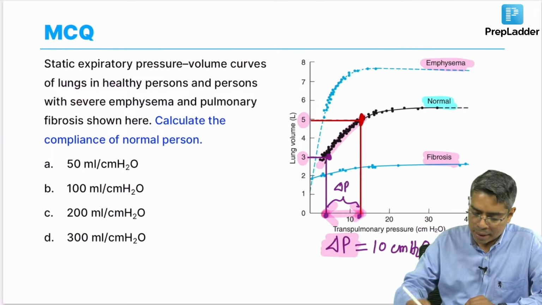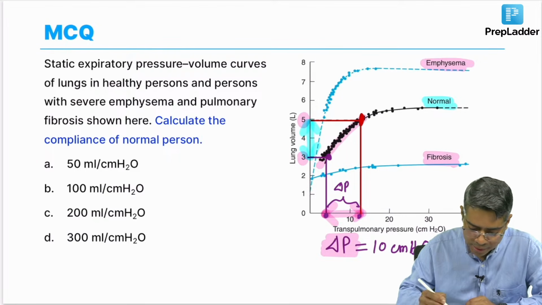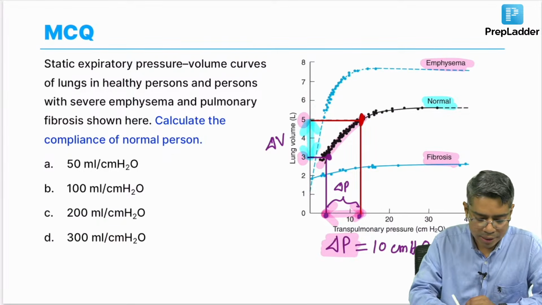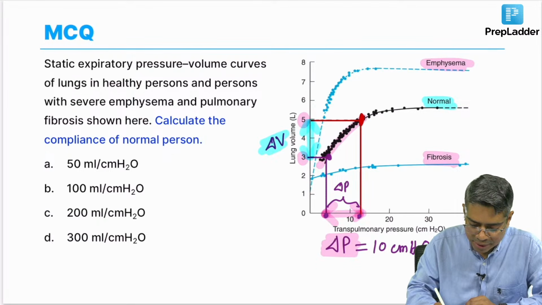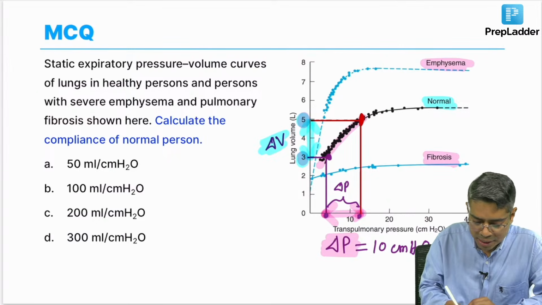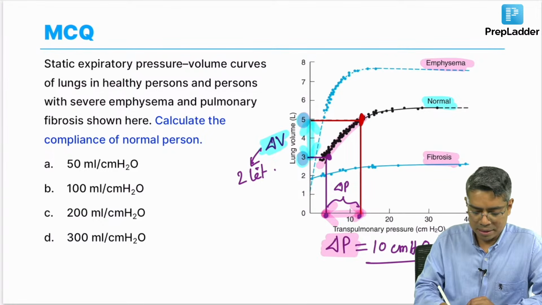And the difference between these 2 points on the y axis is my delta V. In this case delta V is from 3 to 5, which means 2 liter. So, delta V is 2 liter and delta P is 10 centimeter of water.